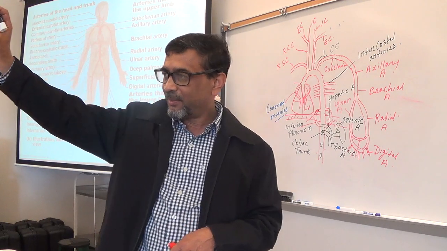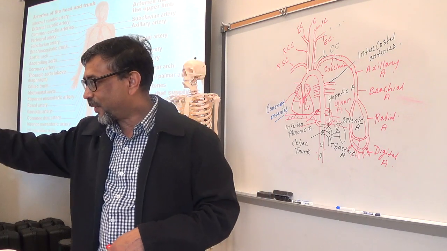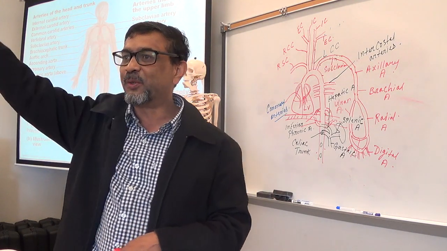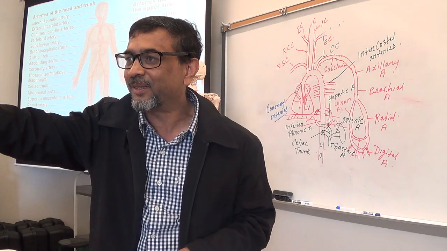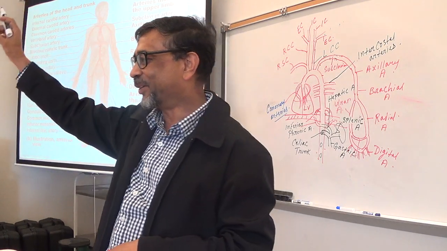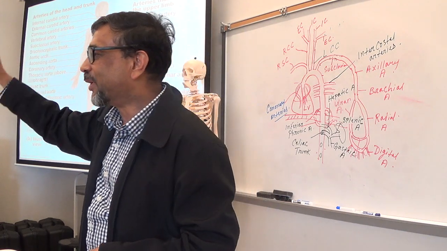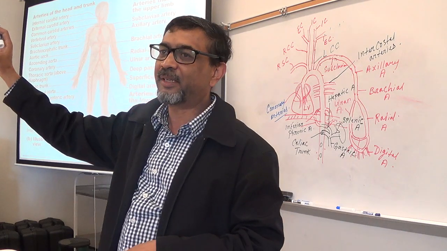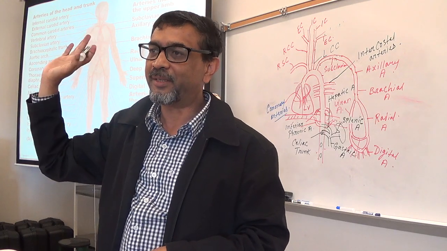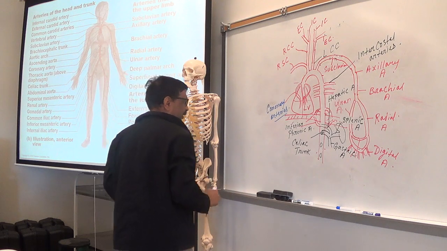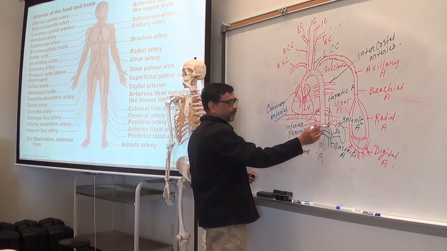One goes to the what? Spleen. That is the splenic artery, right? One goes to the stomach. That is what? Gastric, not a stomach artery. Gastric artery, right? And another goes to the liver. That is called hepatic. Makes sense, right? Okay, so those are three important arteries.